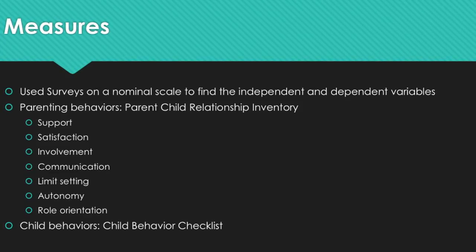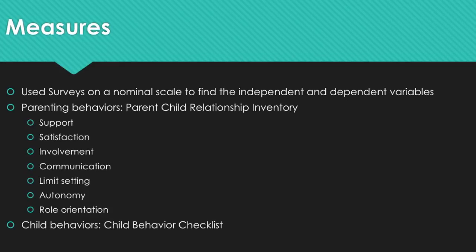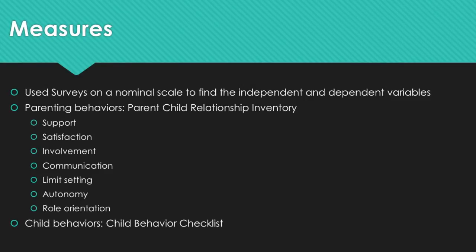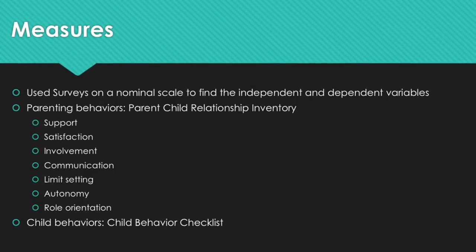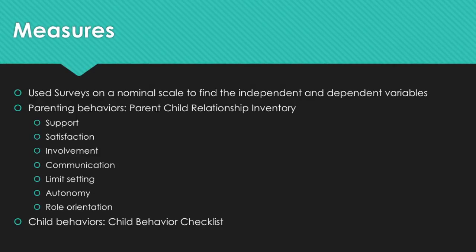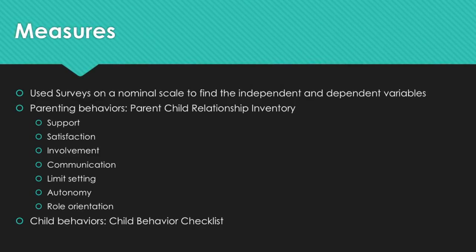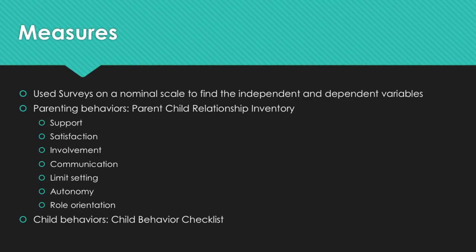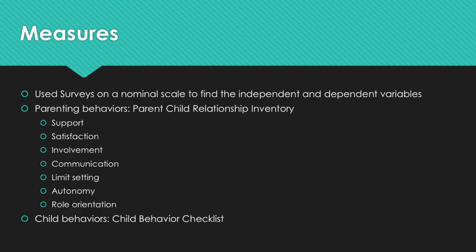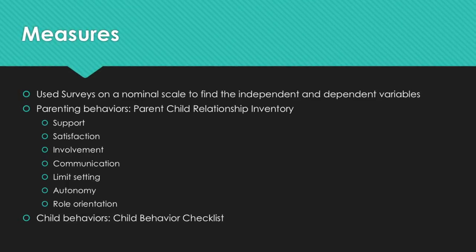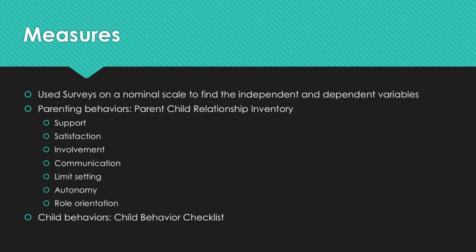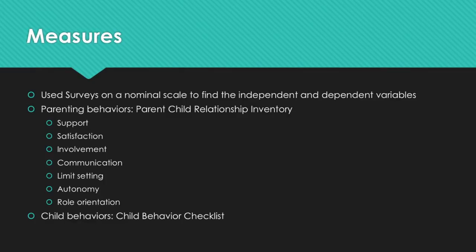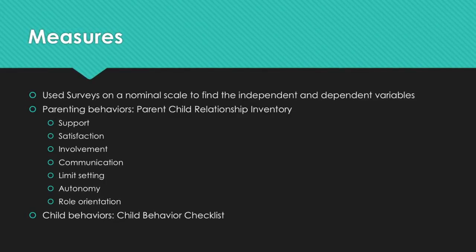So the survey for parenting behaviors was called Parent-Child Relationship Inventory, and this survey had subgroups which were support, satisfaction, involvement, communication, limit setting, autonomy, and role orientation. It also had 2 validity subgroups, which were social desirability and inconsistency. That way they could test to make sure the results they were getting were valid. The child survey was titled Child Behavior Checklist. This survey was also taken by the parents, and it was a report on how the child was behaving.